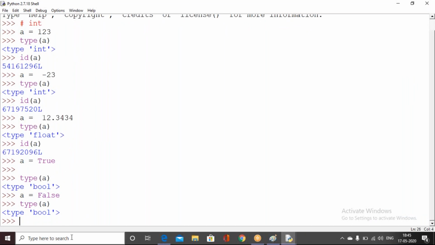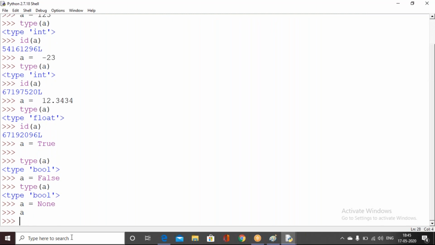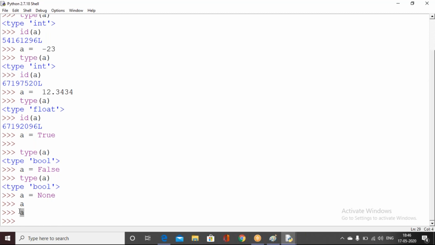Next, I don't want to hold any data. I'm just creating the memory location, but that memory location doesn't have any data. Then we can use None. See, you're holding None, but if you try printing it, it doesn't print anything.